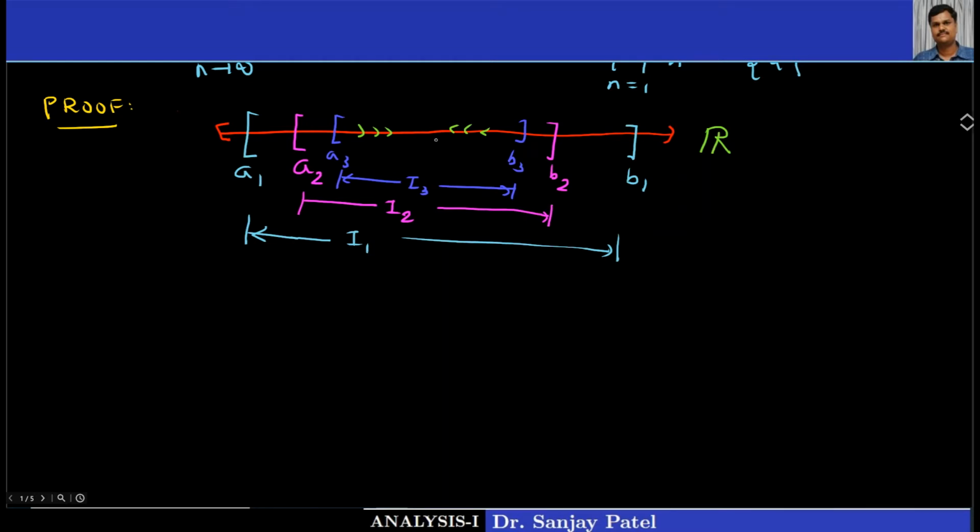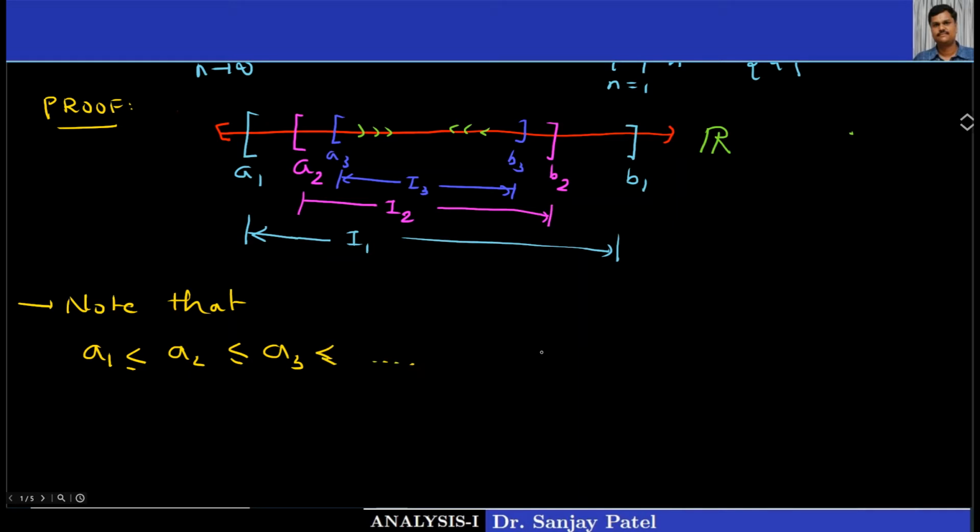Remember, all A1, A2, A3 and B1, B2, B3, which are the endpoints of these intervals, are real numbers. Note that we have A1 less than A2 less than A3, or you can say less than or equal to, and so on.